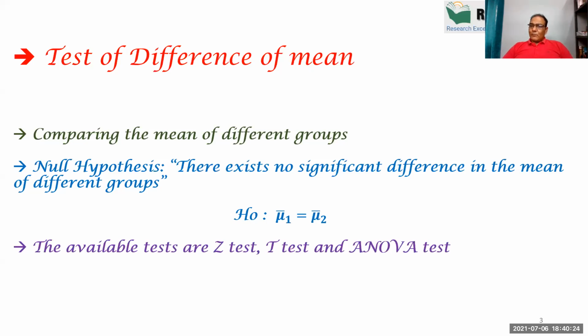So there are two types of comparisons. Number one, comparison of the average, and second, comparison of the effect. Comparison of the average is known as difference of mean, and comparison of the effect is known as moderation effect. So the concept of moderation effect comes from the comparison of the effect.